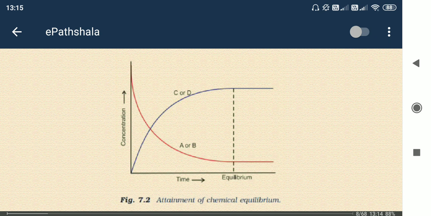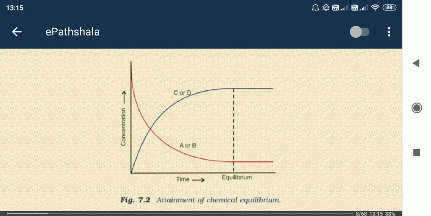But after a time, you can see the equilibrium state. Thereafter no change is occurring: the product concentration is not increasing and the reactant concentration is not decreasing. Whatever product is formed, the same amount of product is also changed back to reactant. That's why this is the equilibrium.